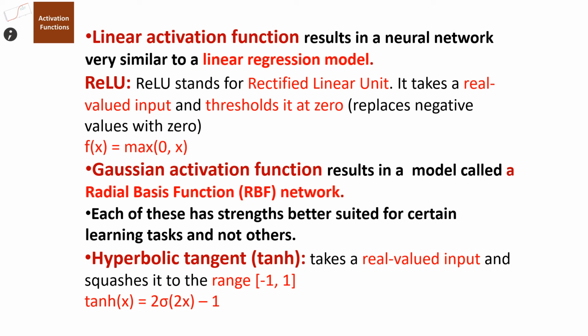Then another activation function is the hyperbolic tangent, the tanh activation function. It takes a real valued input and squashes it into the range of -1 to +1. In case of hyperbolic tangent or tanh, the activation function is like this: tanh of x is equal to 2 sigma of 2x minus 1. This is the mathematical equation for representing the hyperbolic tangent activation function. If we compute this equation, we get the value in the range of -1 to +1.